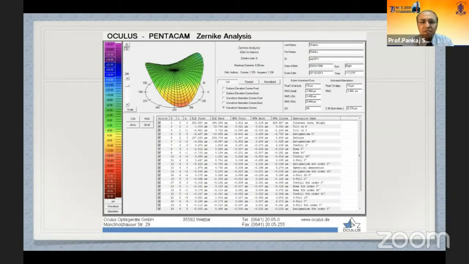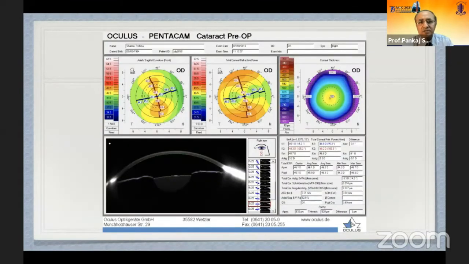Then we can have the higher order aberrations going from the first order to the 8th order aberration. We can know the exact, and also the cataract pre-op, in which we can get the posterior corneal curvatures. We can get the root mean square of the central 4 mm zone higher order aberration. We can get the positive asphericity of the cornea.